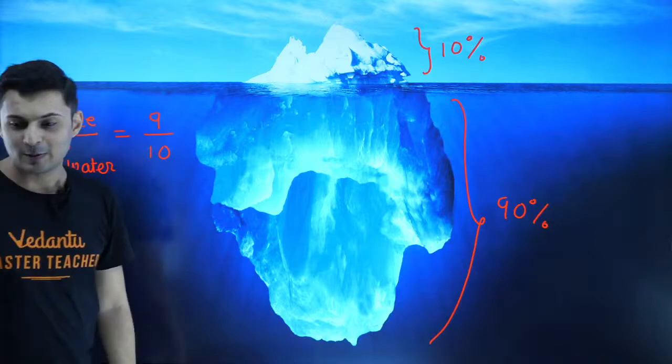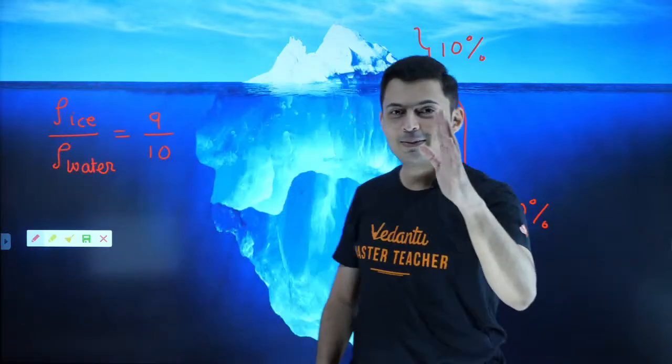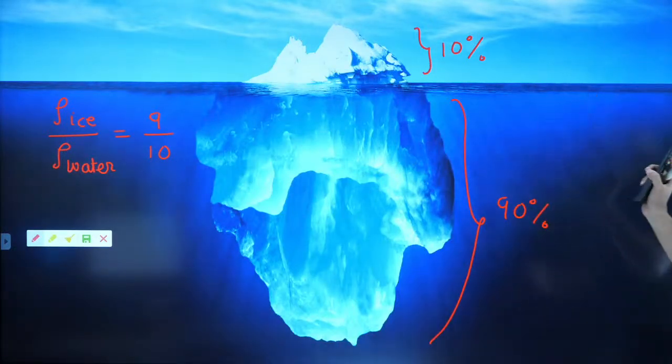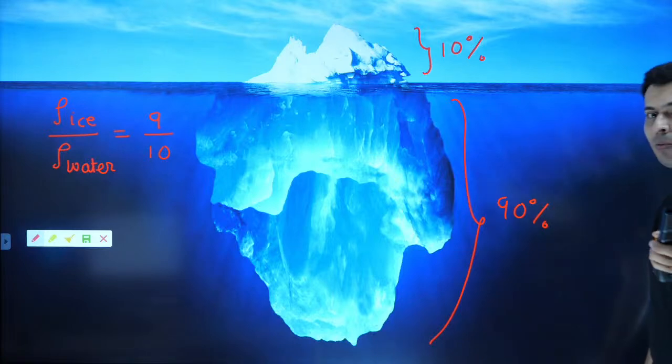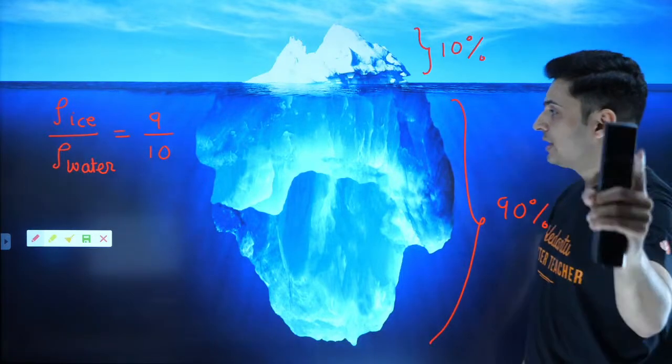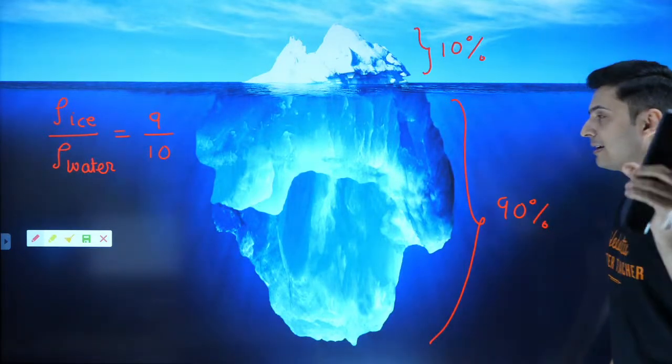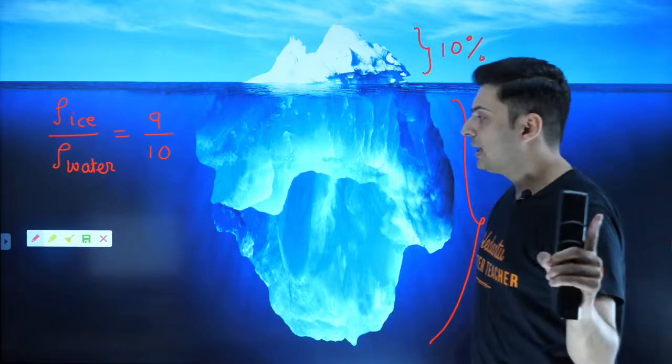I hope this is clear now. Understood, everyone? Is this clear? So remember this diagram. This will be helping you solve problems now. That is the trick I gave you. Ratio of densities and ratio of submerged upon total volume. Very, very important.